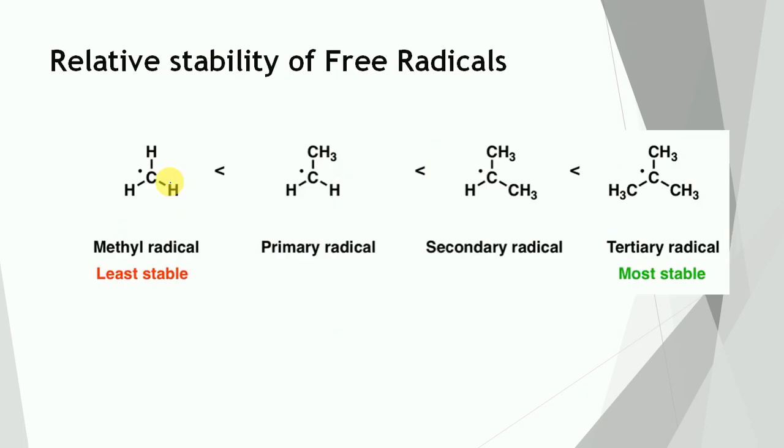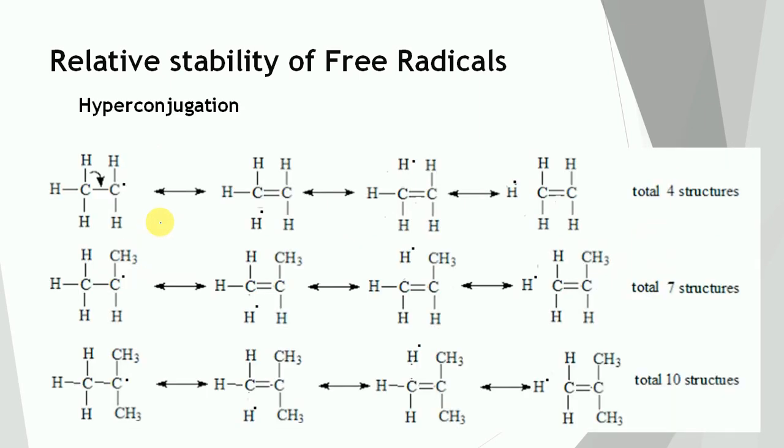Relative stability of free radicals. The relative stability of free radicals is similar to that of carbocations. In this case, the tertiary free radical is more stable, while the methyl free radical is less stable. So let us see the explanation for this. The first one is hyperconjugation.